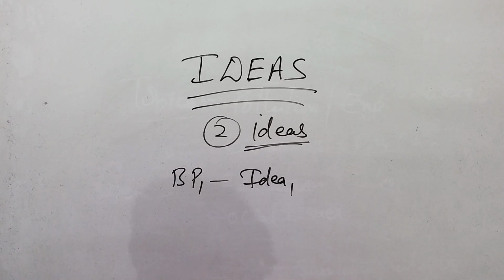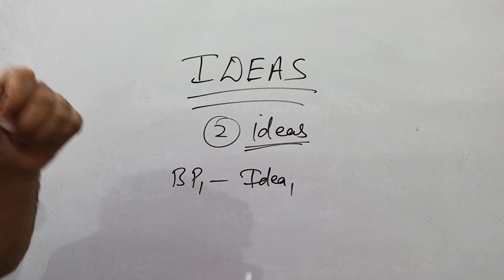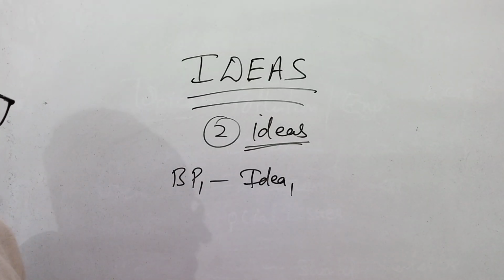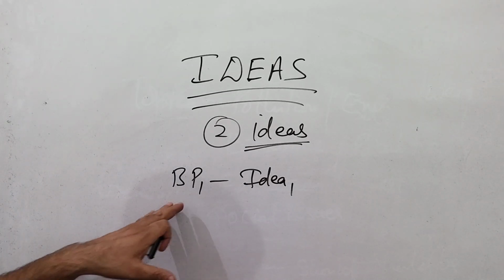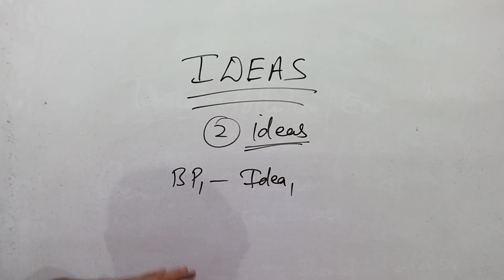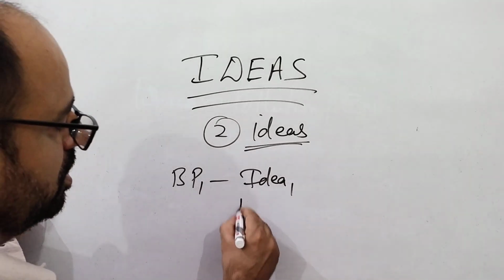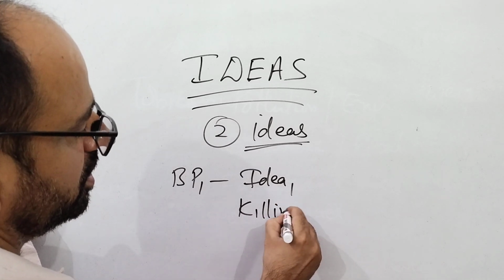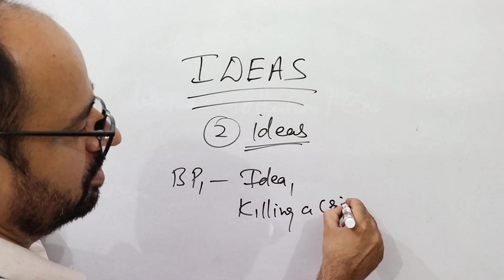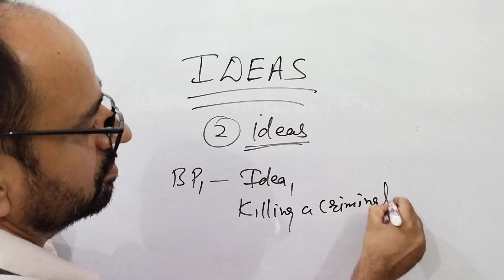For example, your task is: do you agree that capital punishment should be abolished? Suppose you say that you agree that it should be abolished, and your first point is that killing a criminal is also a crime.